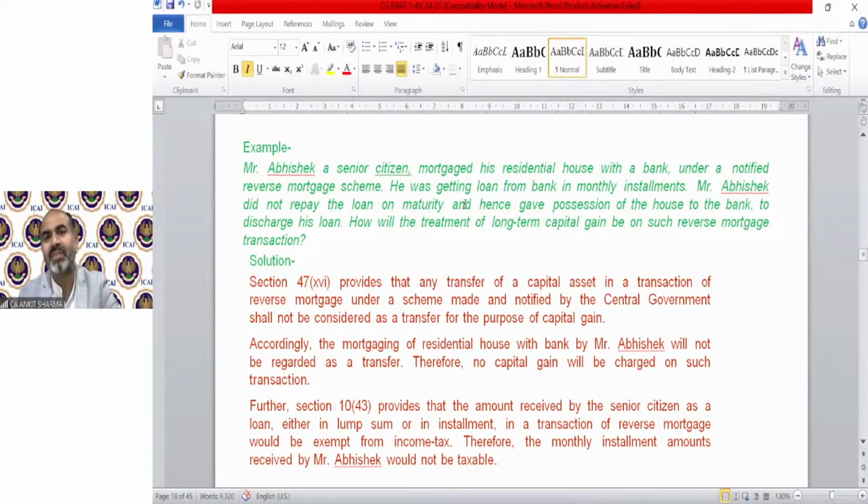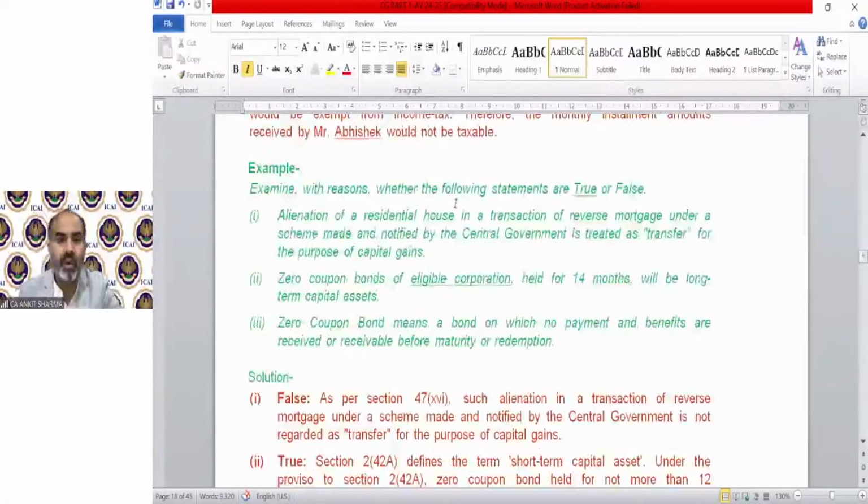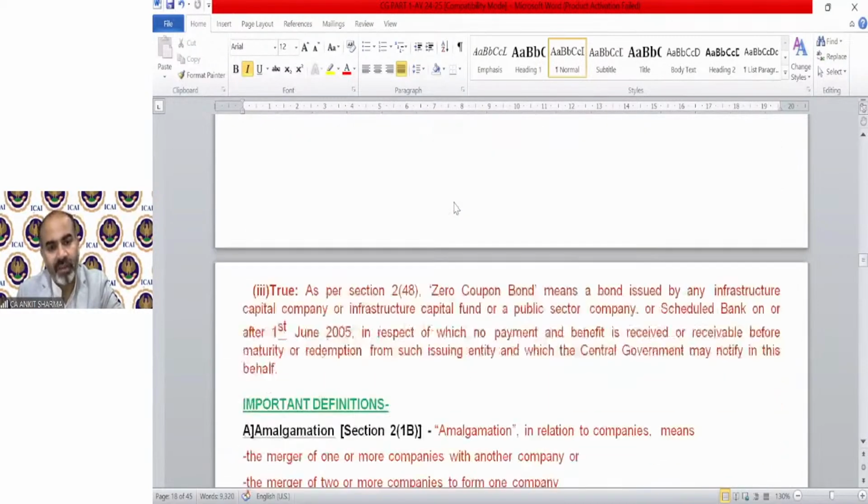They are asking whether it's transfer, capital gain, or whether it's income, whatever EMI you are receiving as a loan. That cannot be treated as your income, and mortgaging your property for the purpose of the reverse mortgage scheme will not amount to even a transfer also. Next examples for true and false, you can go through them. If there is any confusion, I will solve it for you.